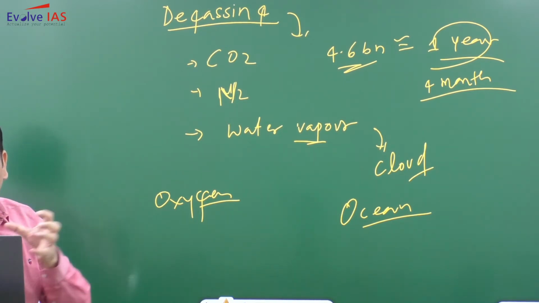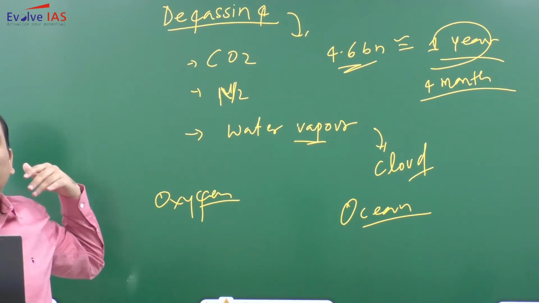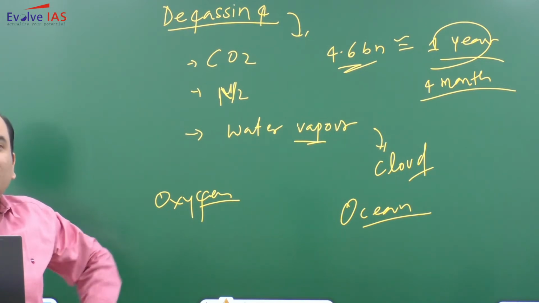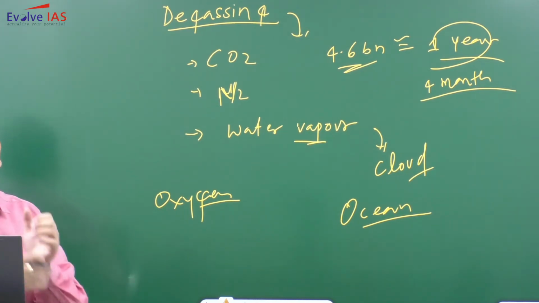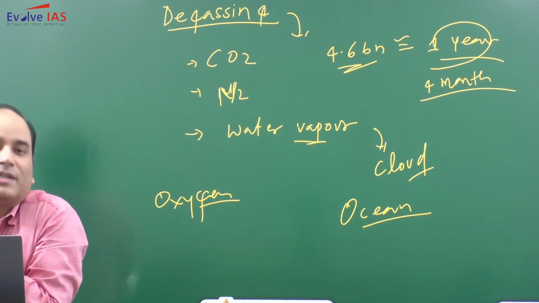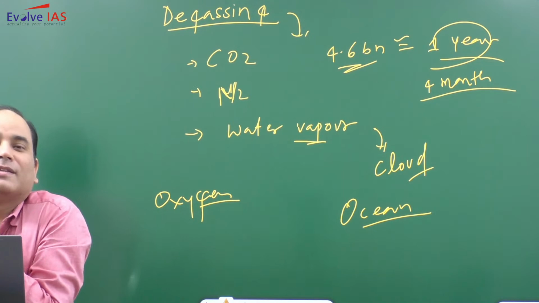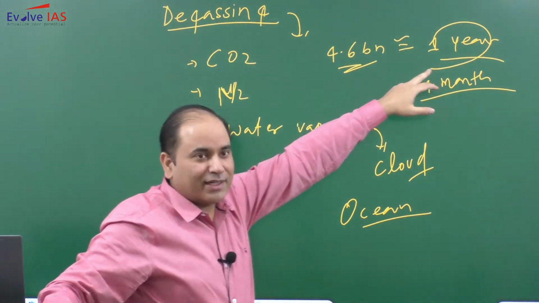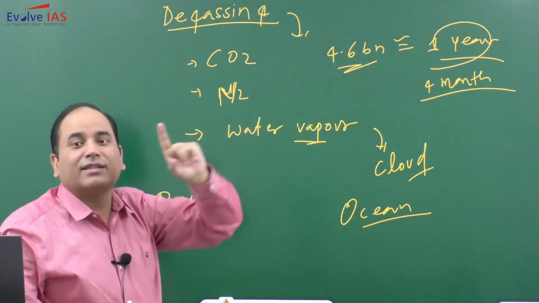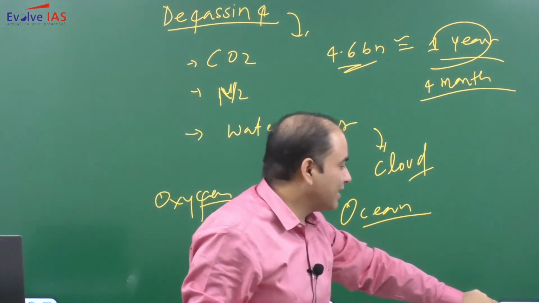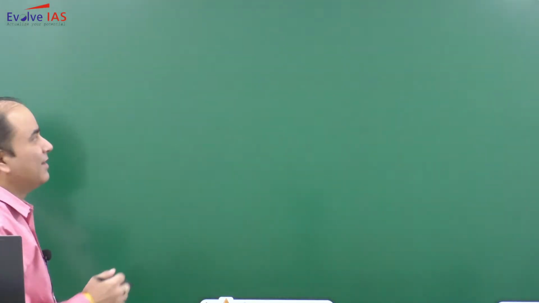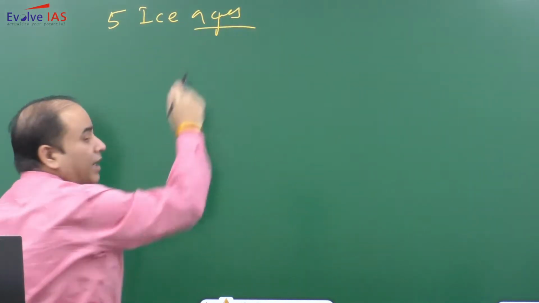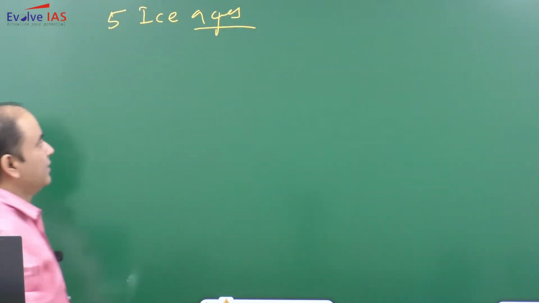So in this history of Earth, there have been lots of phenomena going on. One very important phenomenon is the changing of temperature. So Earth has witnessed change of temperature multiple times, and this change of temperature is simply referred to as ice ages. So in its 4.6 billion years time period, Earth has witnessed ice ages. How many ice ages? So Earth has witnessed 5 ice ages.